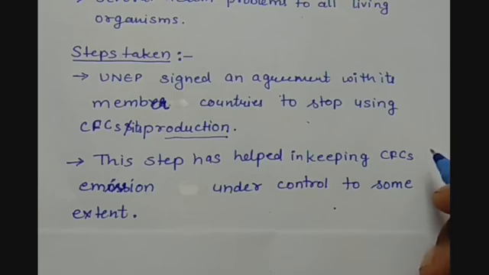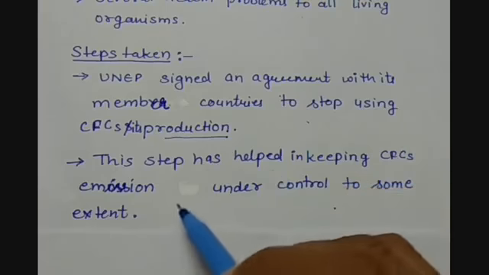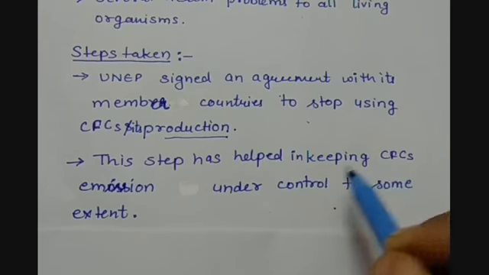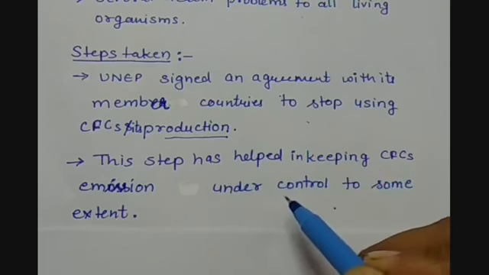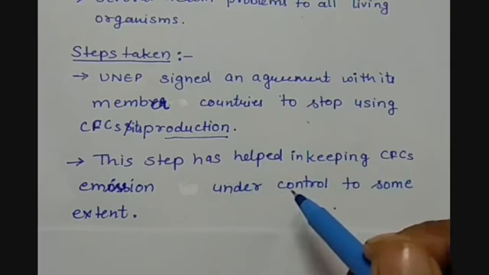But if we are aware and follow these steps taken by the government, then we can contribute to control this damage. As we know, one ozone hole has already been created in the ozone layer over Antarctica. So even if we continue not to use chlorofluorocarbons, it will take hundreds of years. So this is a great initiative taken by the government authorities in this regard.